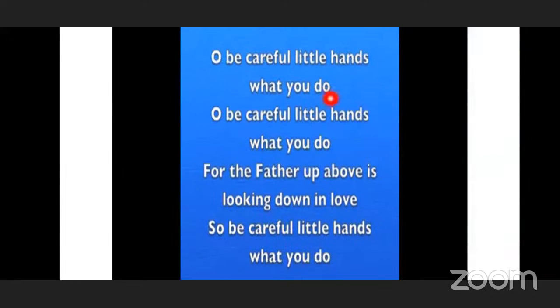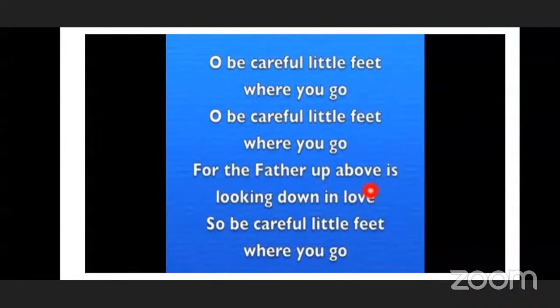Oh, be careful, little hands, what you do. For the Father up above is looking down in love. So be careful, little hands, what you do. Oh, be careful, little feet, where you go.